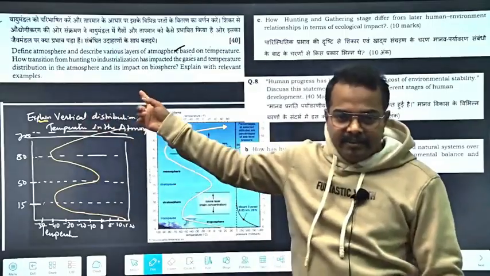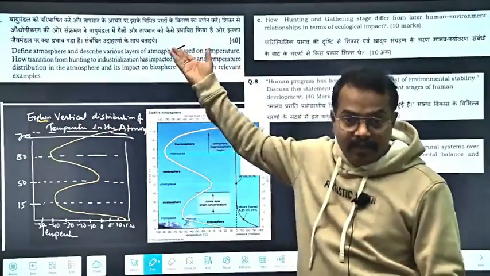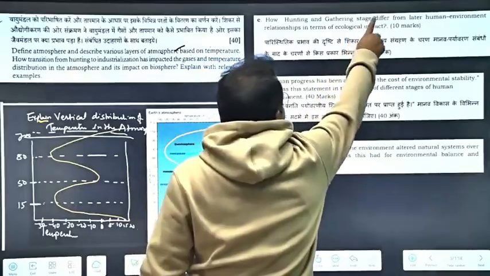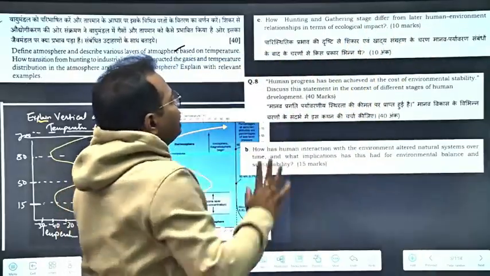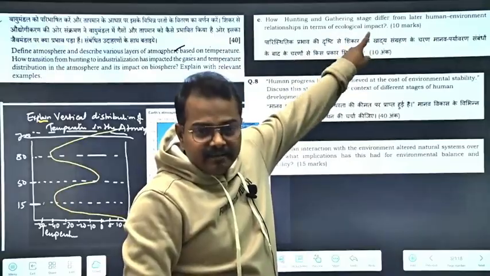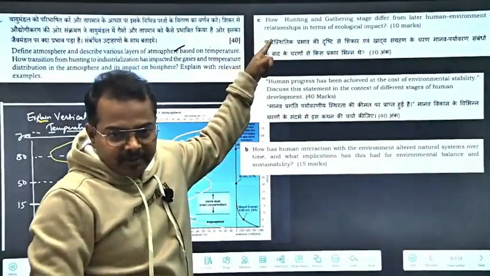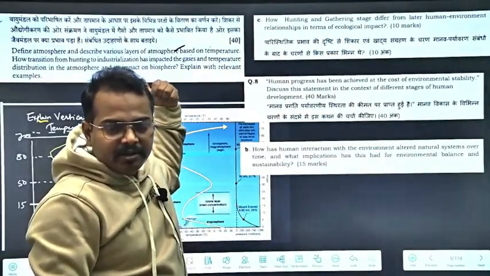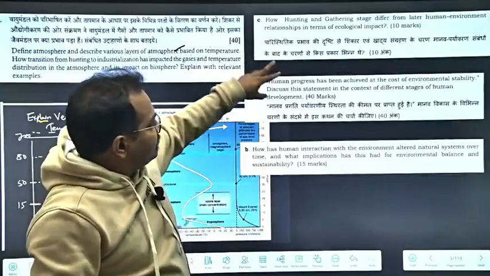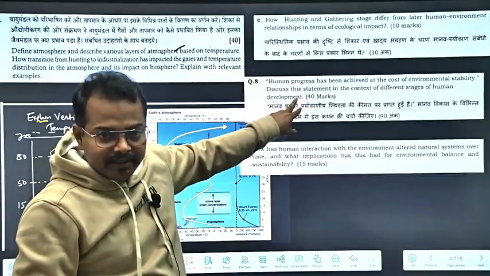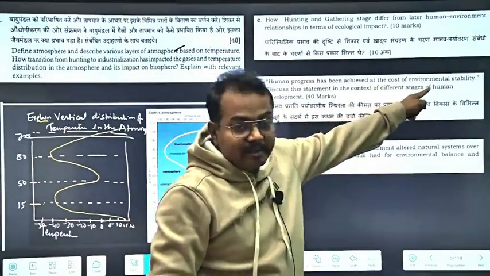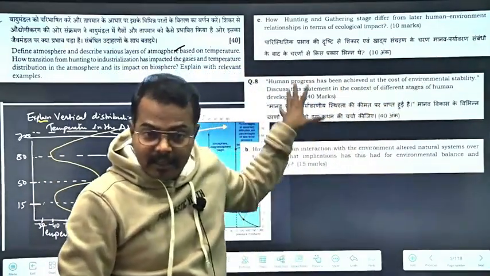And the same question you can see here. So in our tests, have we asked this question again? We have asked how the hunting and gathering stage differs from later human environment relationships in terms of ecological impact. Just the language is different, but the question is the same. Then again, a similar question we have given in a different way, that human progress has been achieved at the cost of environmental stability. Here also you have to write the same answer.